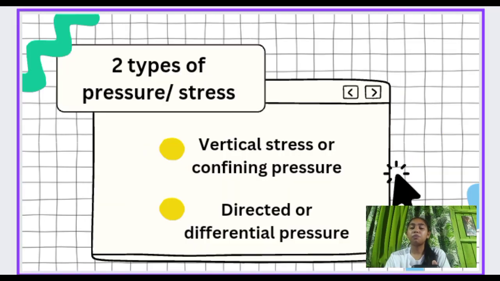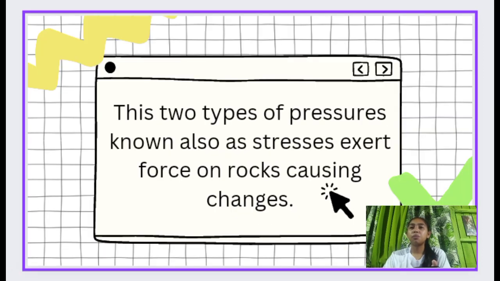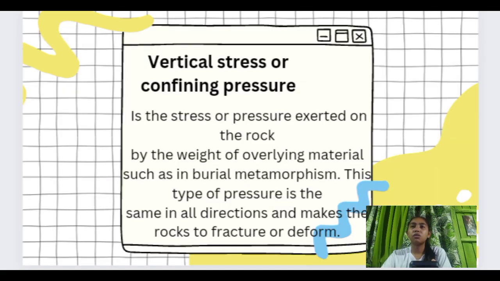metamorphism. There are two types of pressure or stress, which are the vertical stress or confining pressure and directed or differential pressure. These two types of pressures, also known as stresses, exert force on rocks causing changes. Vertical stress or confining pressure is the stress or pressure exerted on the rock by the weight of overlying materials, such as in burial metamorphism. This type of pressure is the same in all directions and makes the rocks fracture or deform.